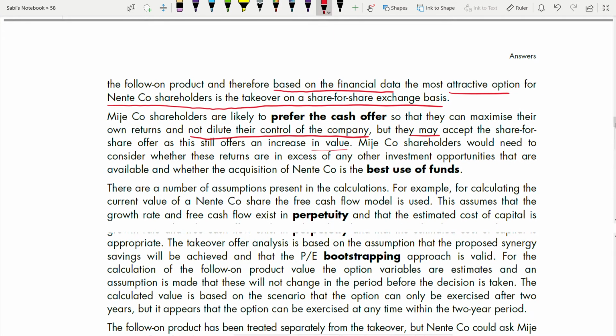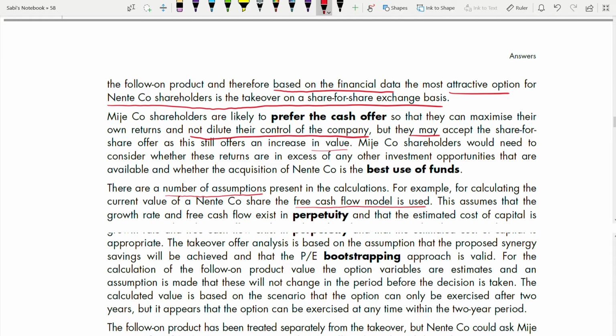There are a number of assumptions present in the calculations. Now you're talking about assumptions specifically stated in the fourth requirement. For example, now you are listing all the assumptions. By calculating the current value of Nente share, the free cash flow model is used. Whenever some model is used, please specify that model in assumptions, because all the models in AFM are based on some assumptions and some estimations. Some limitations are there. This is your highest area where you can score maximum marks. I would say you can even score full marks given for assumptions, if you know the right way of listing your assumptions.